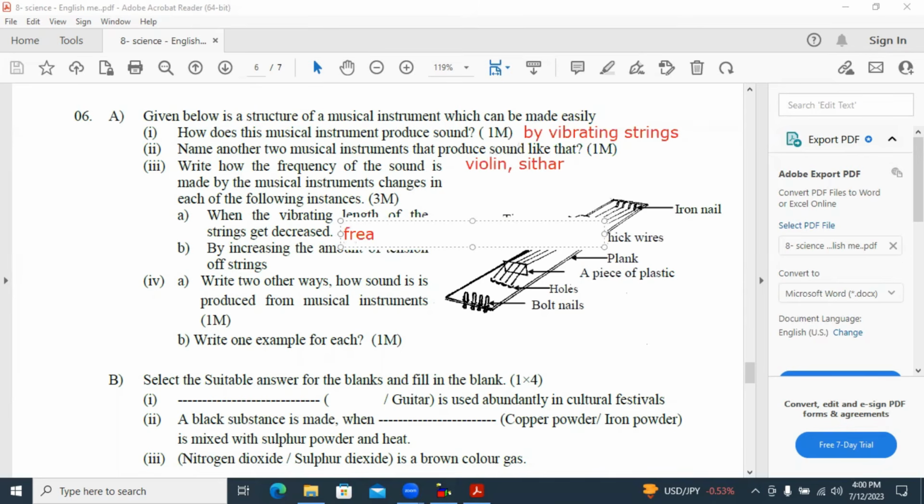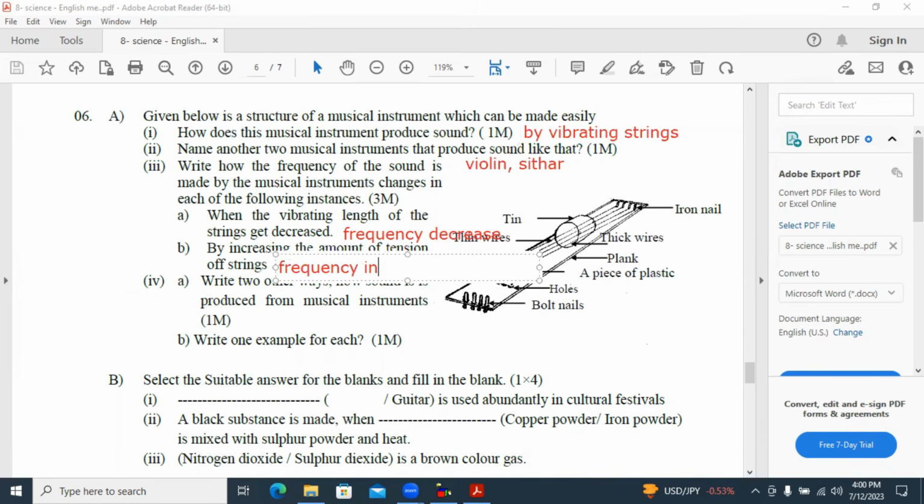Frequency also decreases. By increasing the amount of tension of strings, the frequency increases. With the tension, frequency also increases.